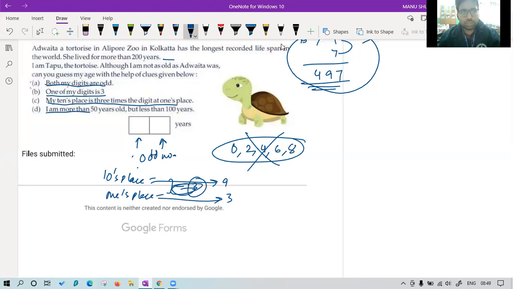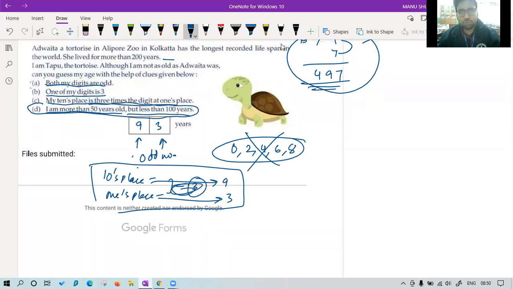I am more than 50 years old but less than 100 years old. So the answer is 93. That's the answer. Okay. There was one more possibility, class. You must be thinking why the D part was given to you. Class, tell me which number was another possibility in this question that we neglected totally.